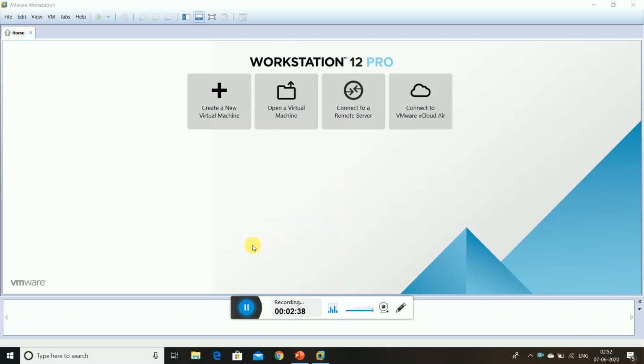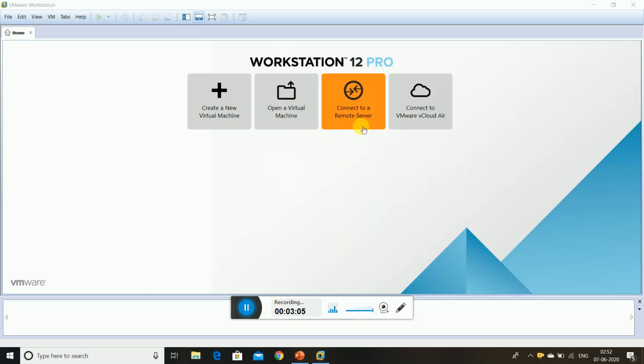Coming to our topic, this is the VMware Workstation. This workstation is the platform to run commands in Linux, which is an operating system actually. Create a New Virtual Machine means we have to create a new one. Open a Virtual Machine means if you already have two or three, you can go directly to this and open it.